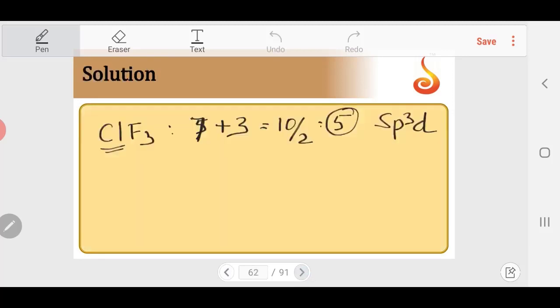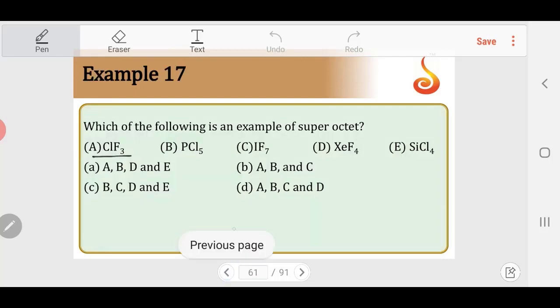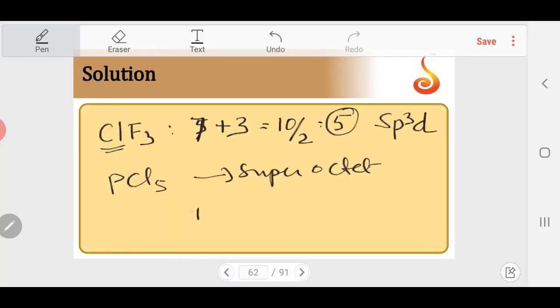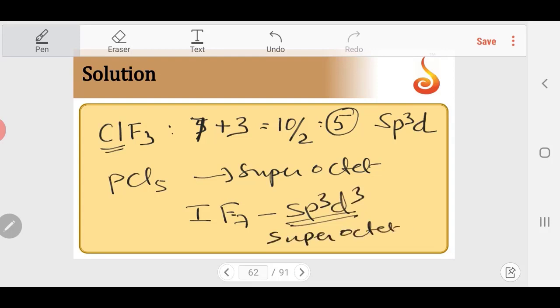Then PCl5, definitely we have learnt it has 5 bonds. This is also a superoctet. 5 bonds, so 10 electrons around the central atom. IF7, so 7 bonds around iodine. Pentagonal bipyramid, sp3d3, so definitely it is going to be a superoctet, with 14 electrons around iodine.